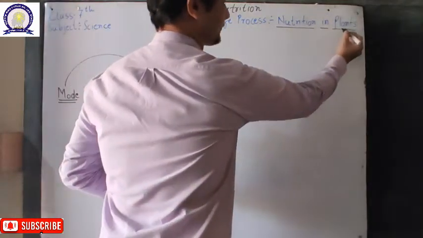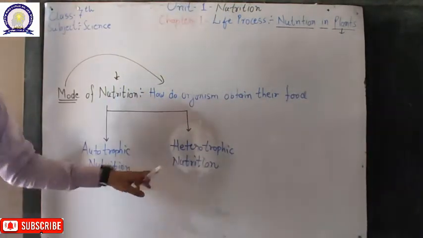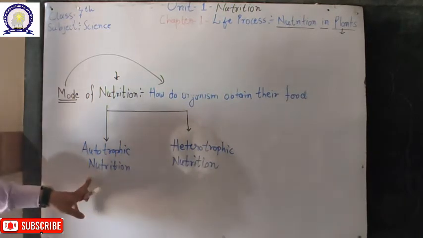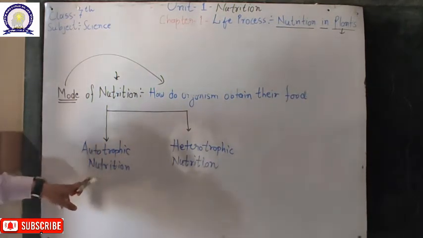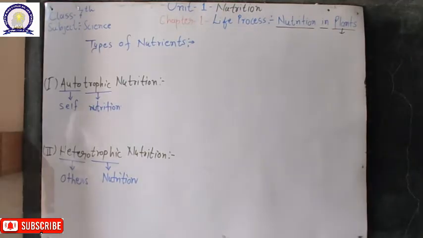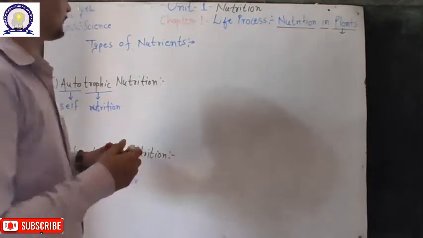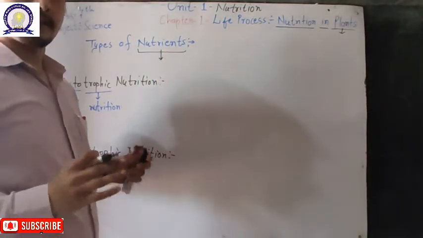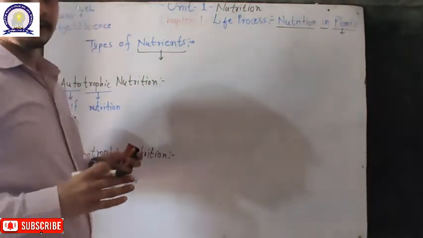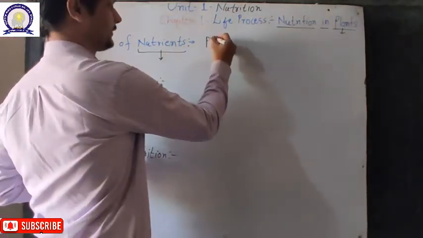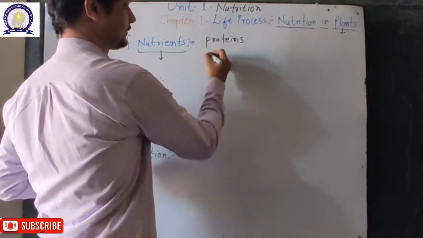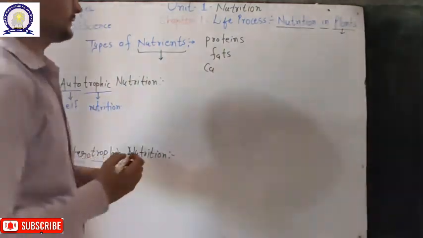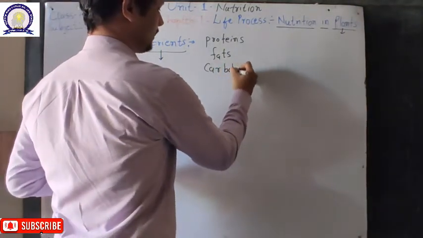In the first chapter we will discuss these in plants, and in the second chapter in animals. So let's continue. The first topic is autotrophic nutrition. In the previous section I mentioned the word nutrient. There are various chemical components present in our food that are called nutrients. The first is proteins, then fats, and the major component of the nutrients is carbohydrates.